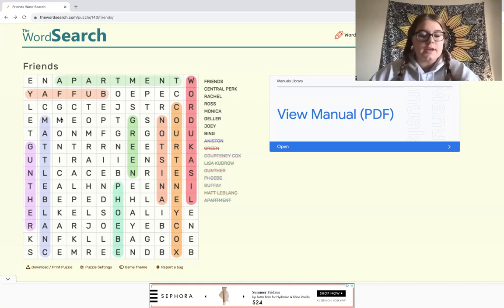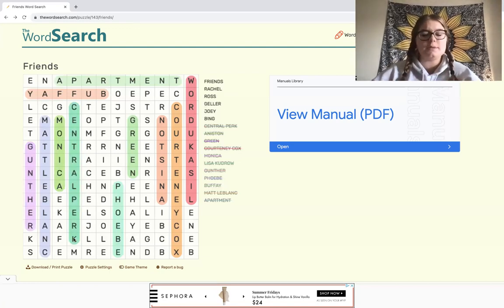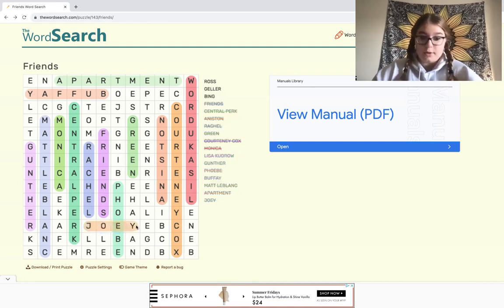And just looking next to the words that we find, we have a lot of vertical ones. So right here we have Monica right next to the Matt LeBlanc. We have Central Perk, which is the coffee cafe type deal that they're usually at in the show. What else? Anything in these two rows? I see Friends right here and Rachel right here. And then right here at the bottom of Rachel, we have Joey going horizontally. And so we are missing Ross, Geller, and Bing.